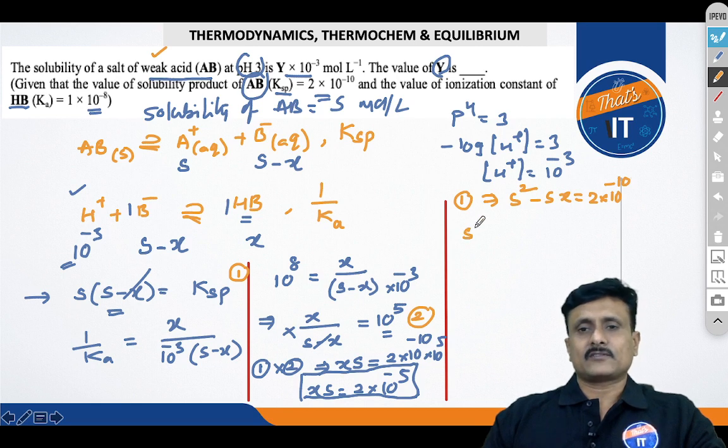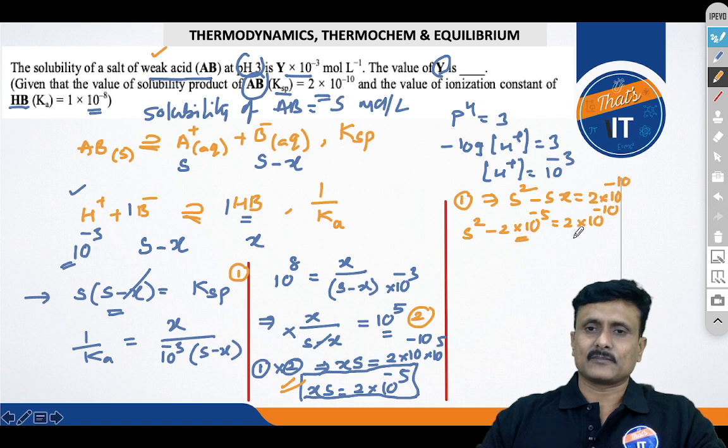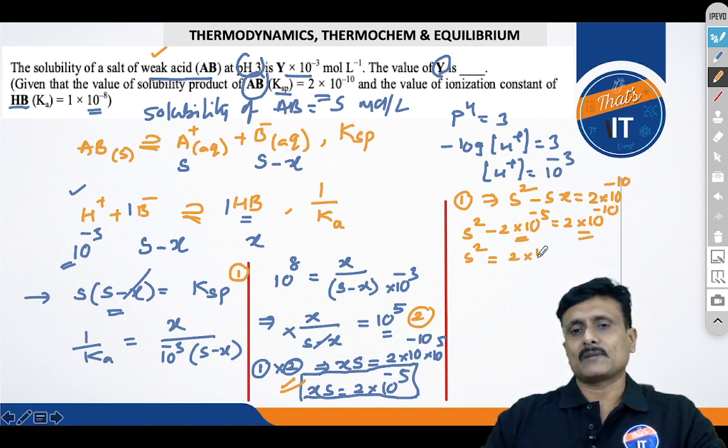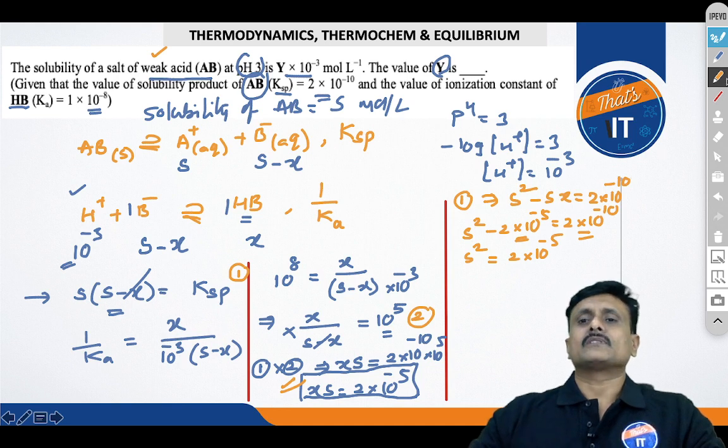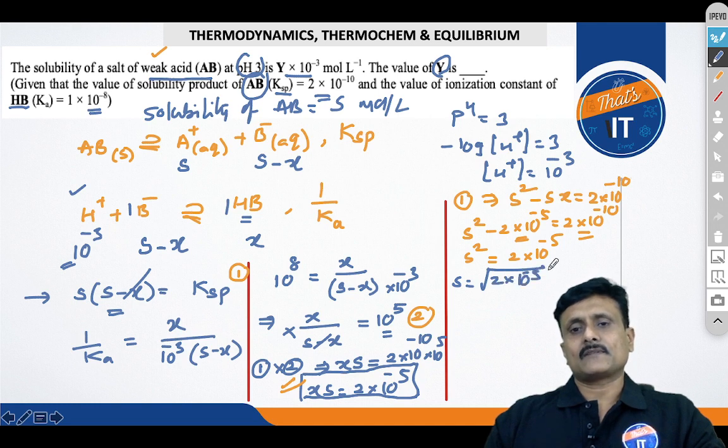Now you can see S square minus, you got the value of Sx, 2 into 10 power minus 5, is equal to 2 into 10 power minus 10. Now when I am comparing these values, you can see this value is much greater than this value. Therefore I can write that S square is equal to 2 into 10 power minus 5. So the value of S finally is equal to the square root of 2 into 10 to the power minus 5.